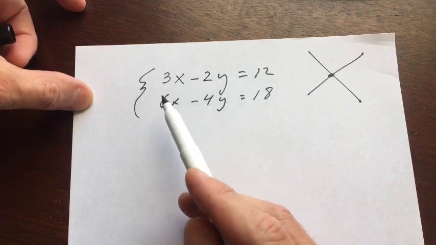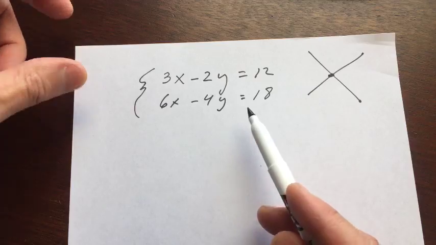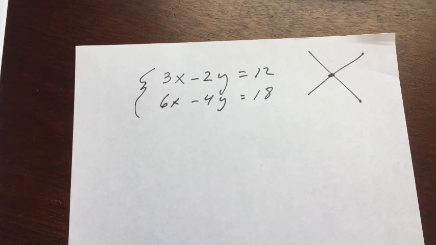If you have the solutions, you can back substitute. But what do you think? Any ideas on how we could solve this system? Anybody want to jump in and give us an idea? How would you solve that system of equations? This is definitely something that they test on the SAT as well as the ACT, really knowing how to solve systems of equations. So what do you think? What would you do first? Any ideas?